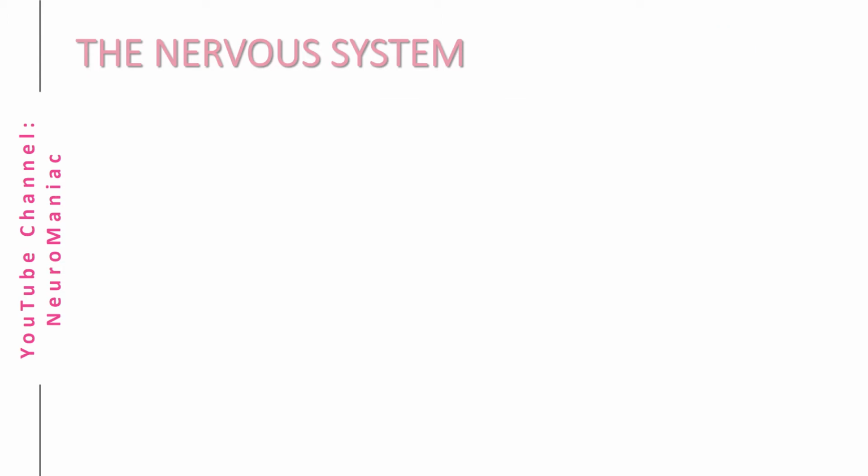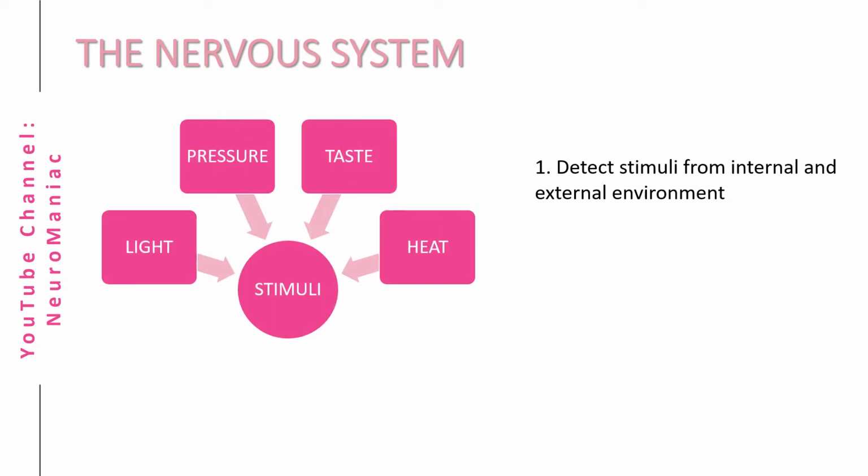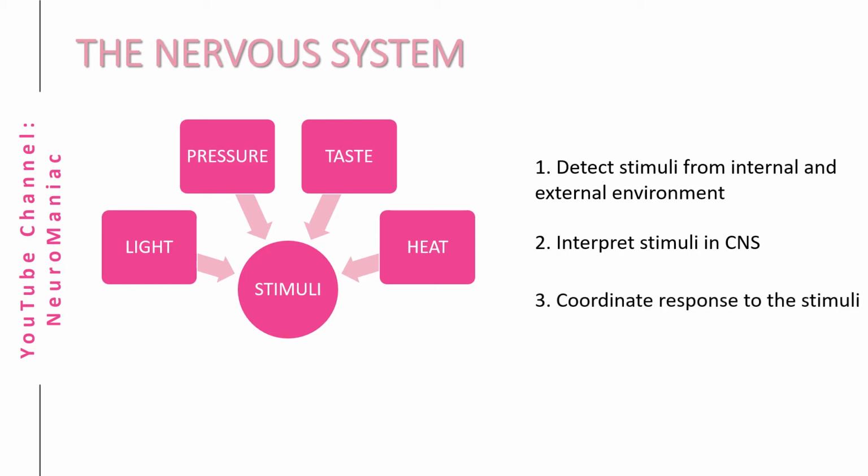There are three main functions of the nervous system. Firstly, detect stimuli from the environment, or in other words, monitor changes in homeostasis. Examples of stimuli include light, pressure, taste, and heat, but there are so many more. The stimulus is then converted into an electrical signal to be transmitted via sensory nerves. Once a signal has reached the central nervous system, it is processed and a response is then coordinated.